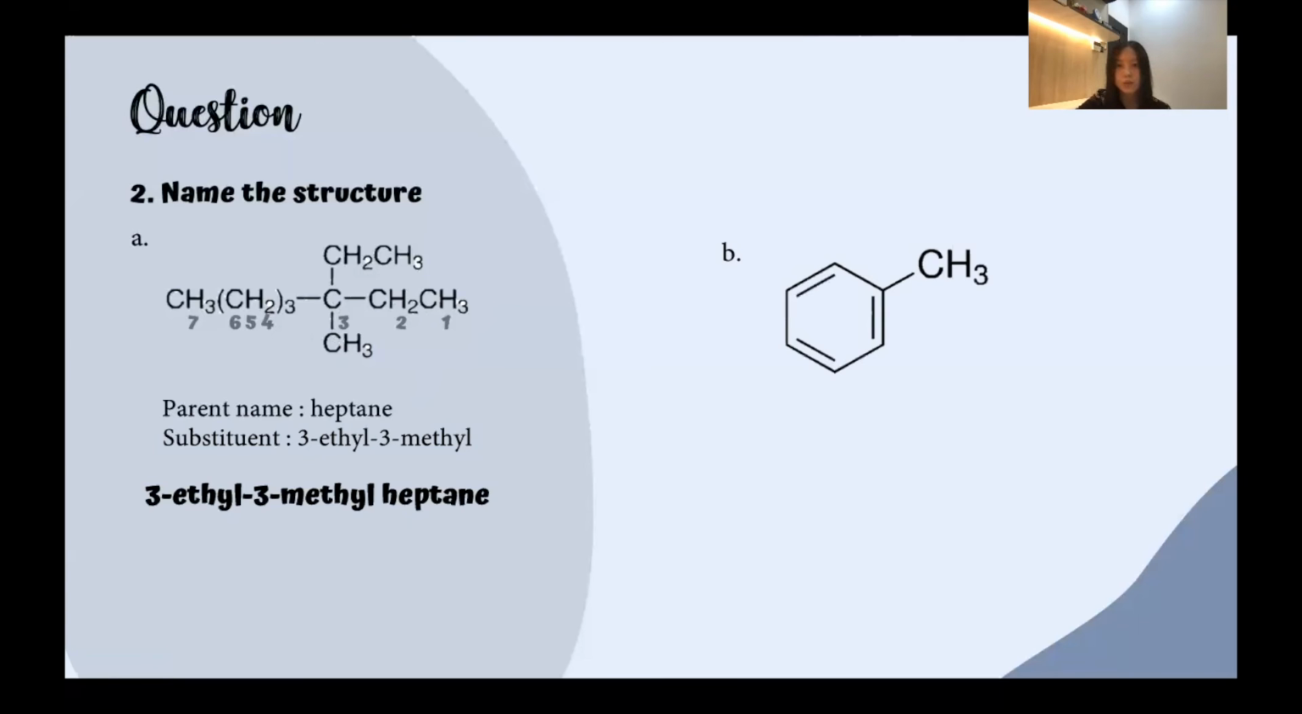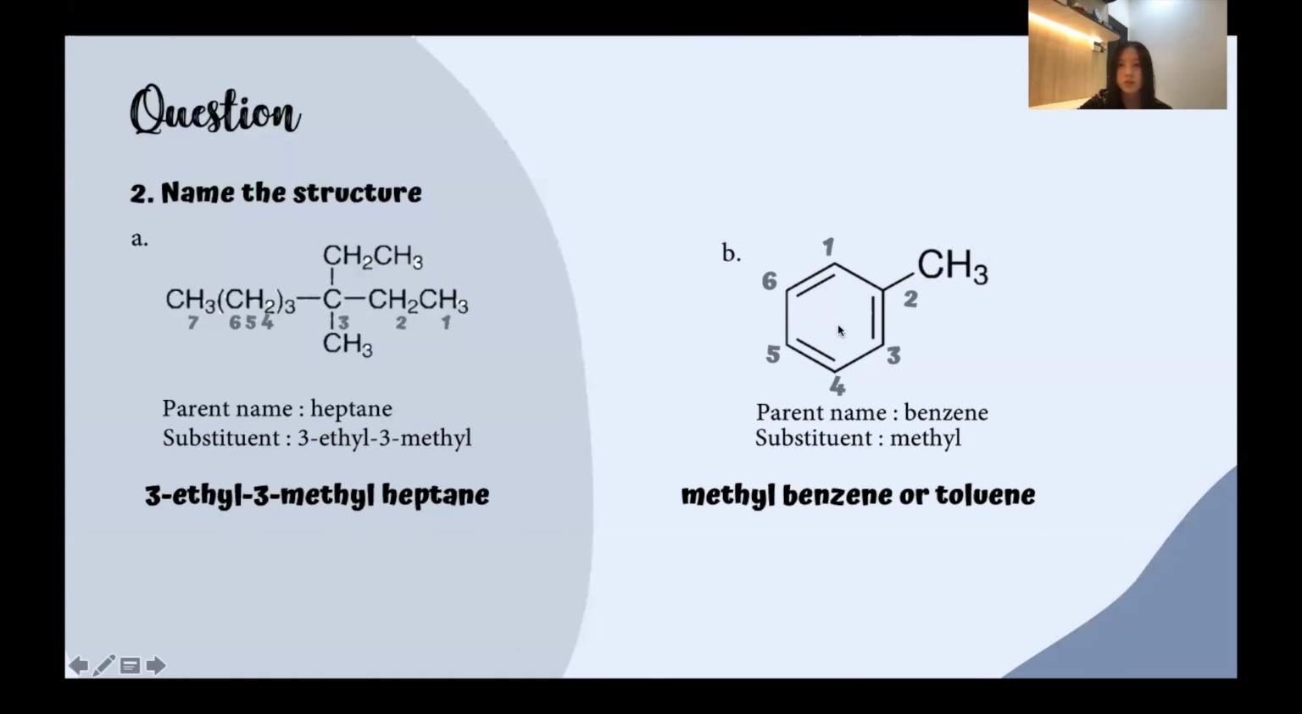Next, we will proceed to the B part. And this hydrocarbon is an aromatic hydrocarbon group, which the parent name is benzene. And we can see that there's a substituent in it, which is methyl. Thus, this structure can be named as methylbenzene or toluene.